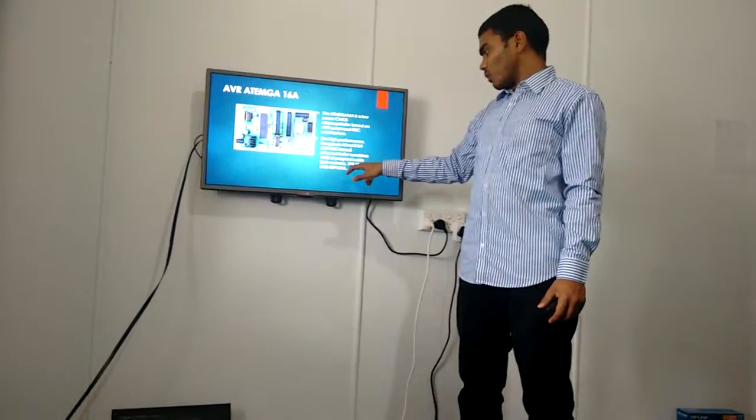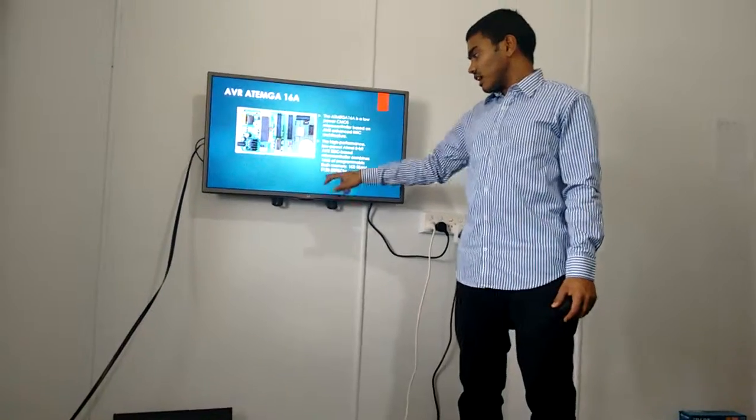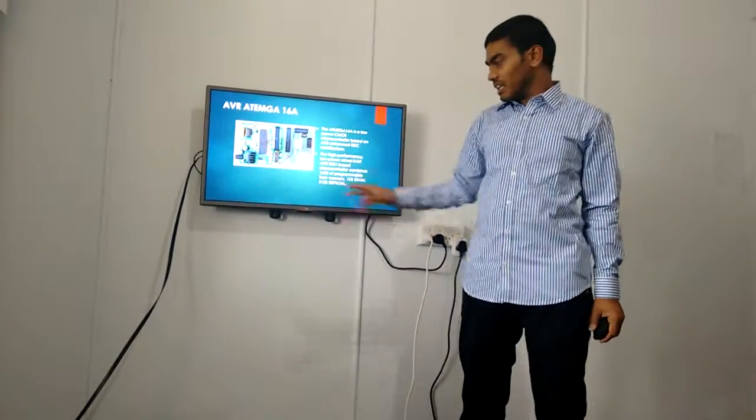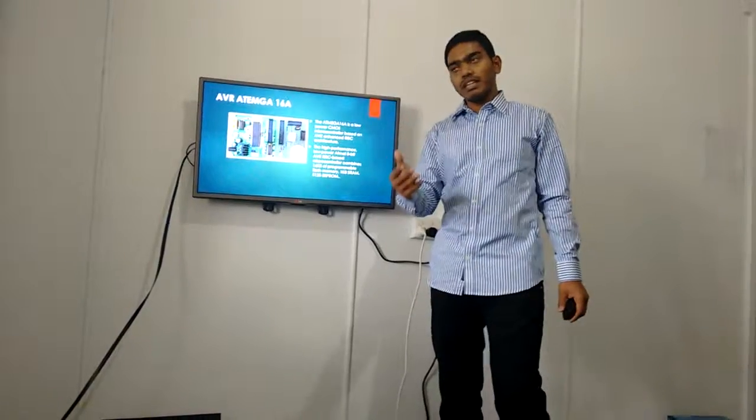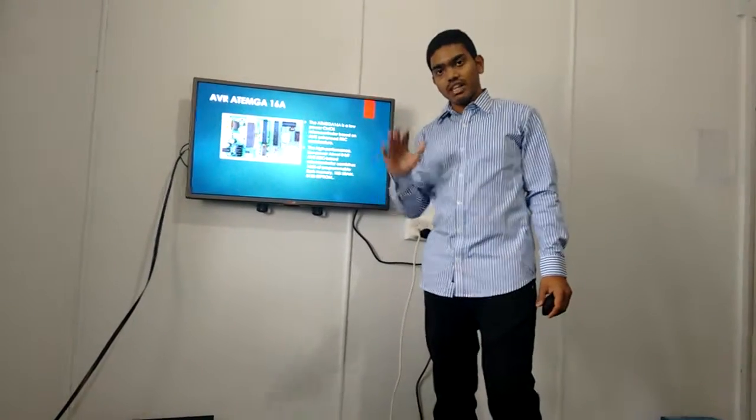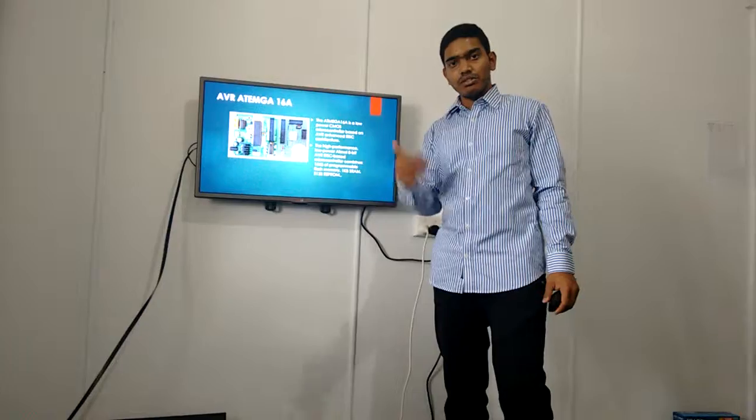The memory is 1 KB SRAM and 512 byte EEPROM. EEPROM can be erased electrically, so you can erase it electrically and just add the program newly.